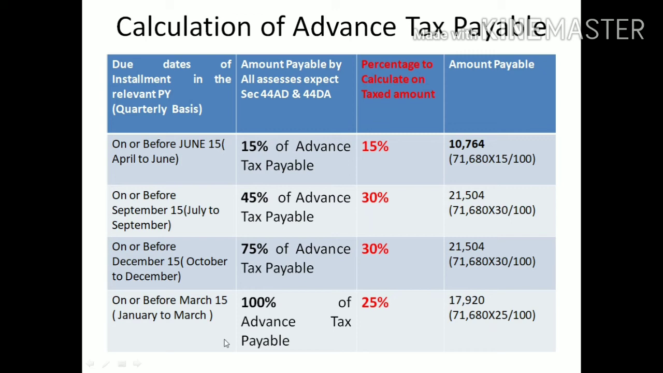How much advance tax needs to be payable? That is 100%. For completion of full payment of that advance tax, in the fourth quarter you just need to calculate 25% of the amount. Okay, that you will get 17,920. When you pay 25% of the amount in the fourth quarter, it will be equal to the 100% payable of the advance tax. Okay. Then this is the calculation of advance tax payable of the assessee.